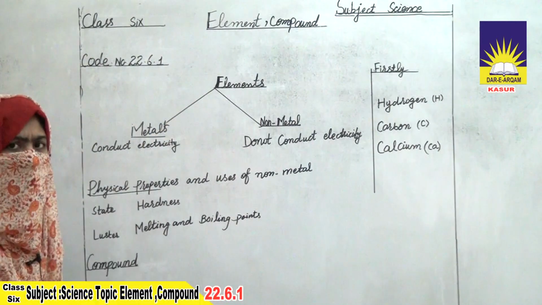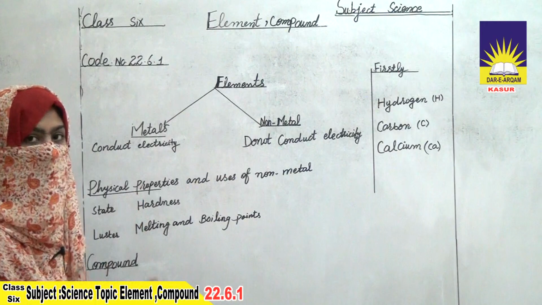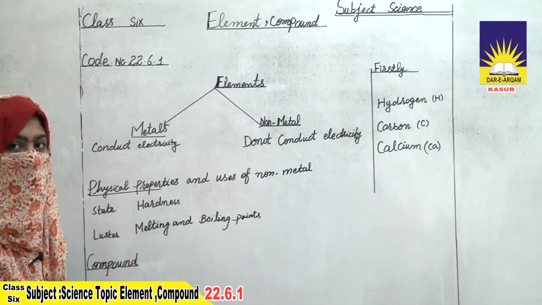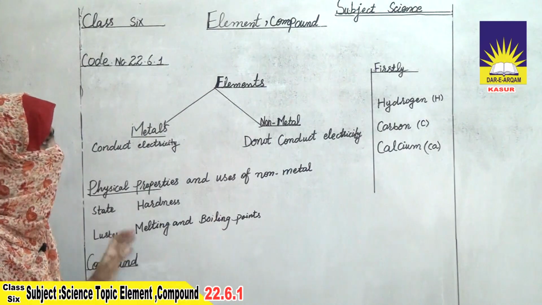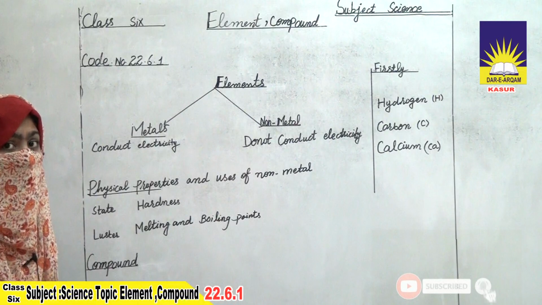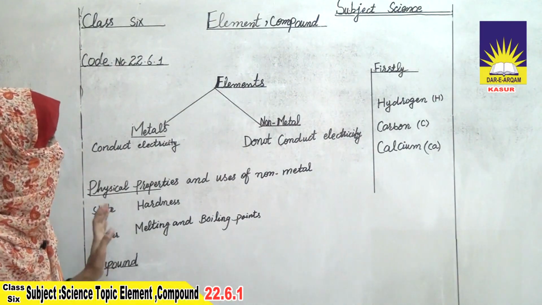Elements are formed when atoms of the same type combine together. 109 elements are present. 92 occur naturally and the others are man-made.